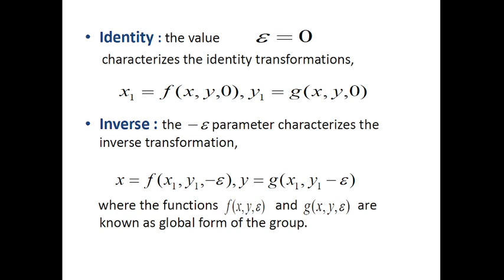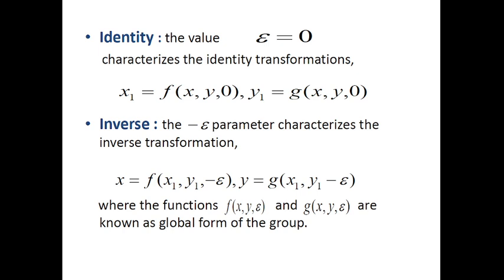the identity transformation given by x1 and y1. And for the inverse property, we have the parameter minus epsilon that characterizes the inverse transformation given by x and y, where the functions f and g are known as the global form of the group.